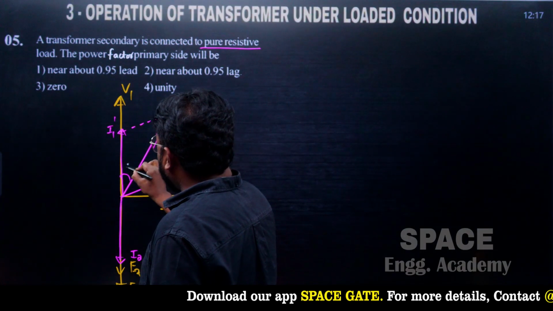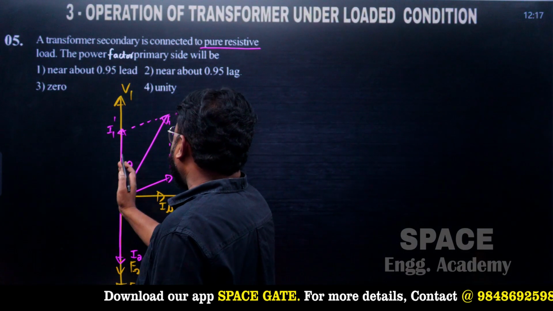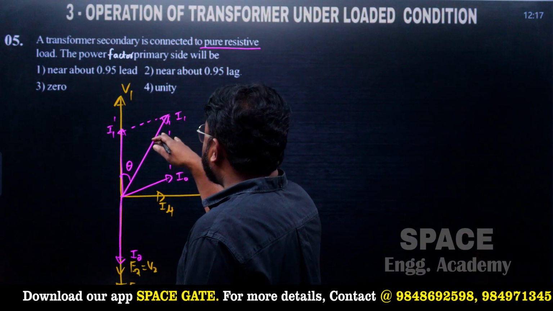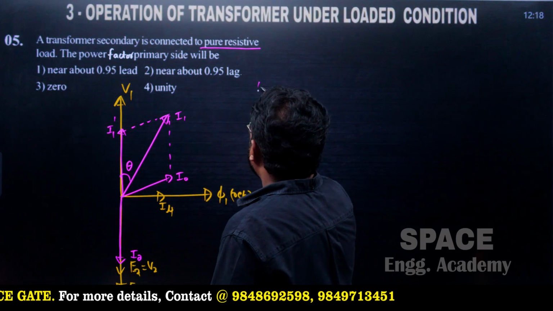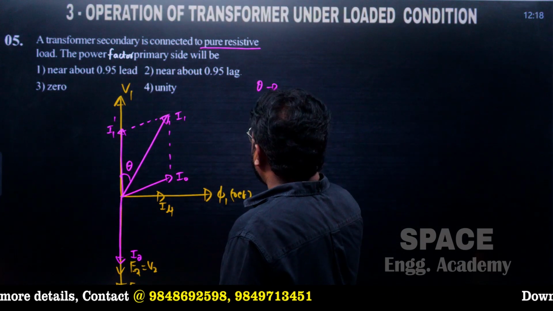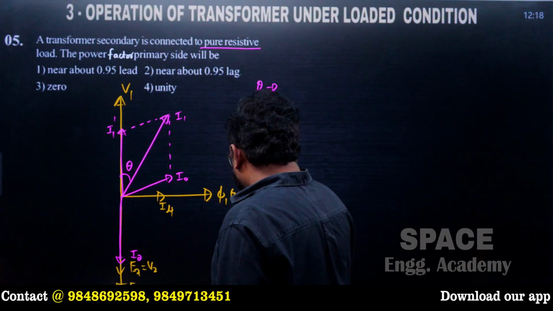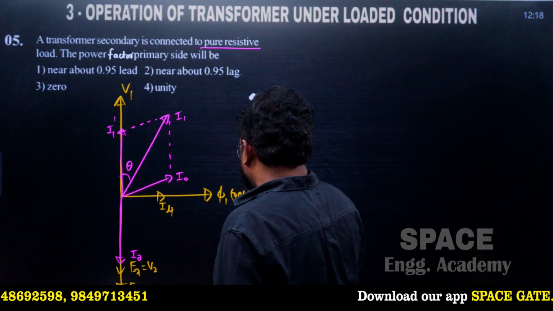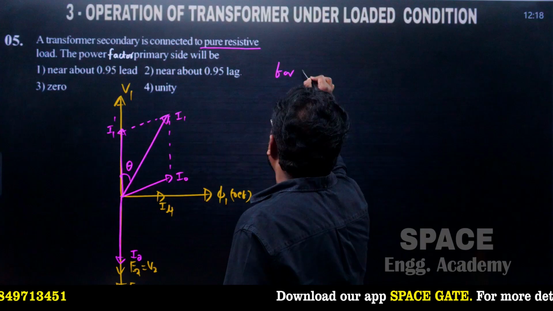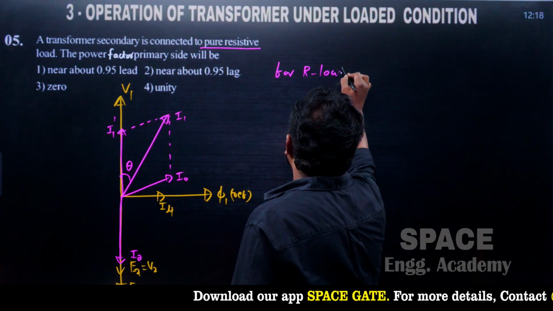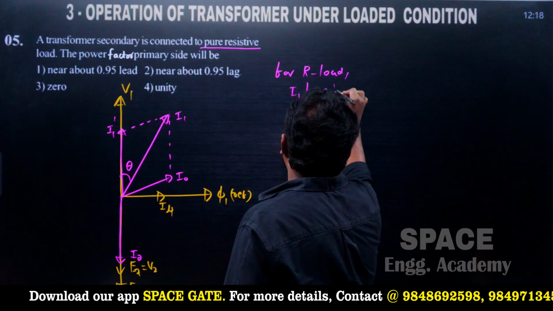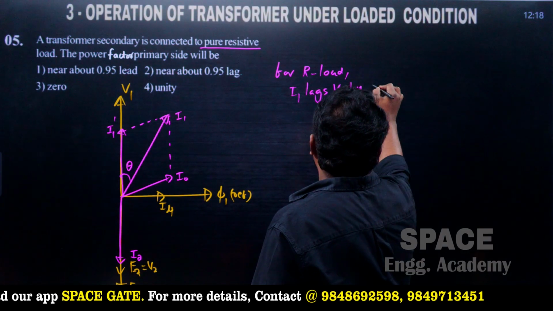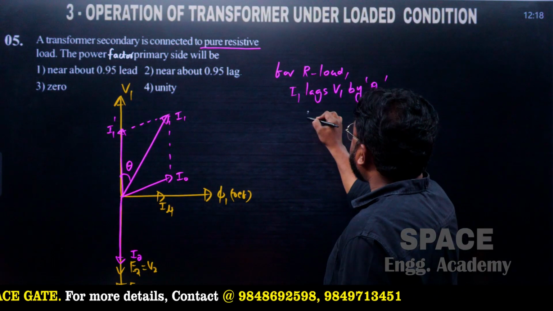So I1 is at an angle of theta, where theta is very small, so therefore the power factor is nearer to 1. Now this one is theta, which is lagging theta. So from here what is the conclusion? Per resistive load, I1 lags V1 by theta 1, where theta 1 is